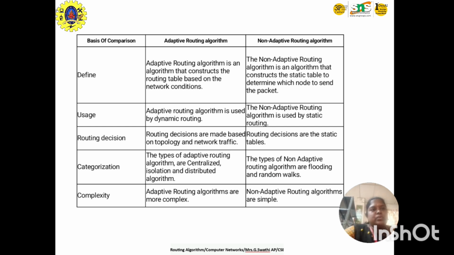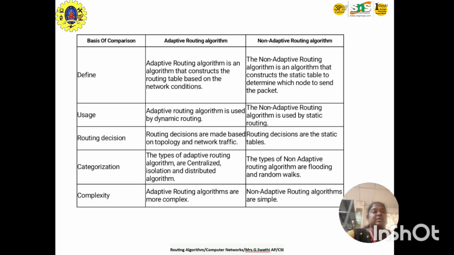The differences are defined by usage, routing decision, categorization and complexity. Adaptive routing is based upon network conditions, and the static table determines how the node will send the packet. Usage: adaptive is dynamic routing, and non-adaptive is static routing. Routing decision: adaptive depends on topology and network traffic, non-adaptive on the static table. Categorization: adaptive is centralized, isolated and distributed algorithm, non-adaptive is flooding and random walk.